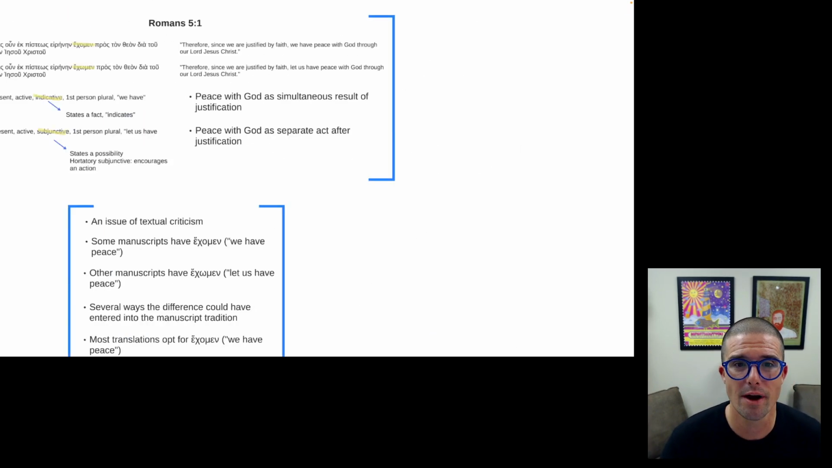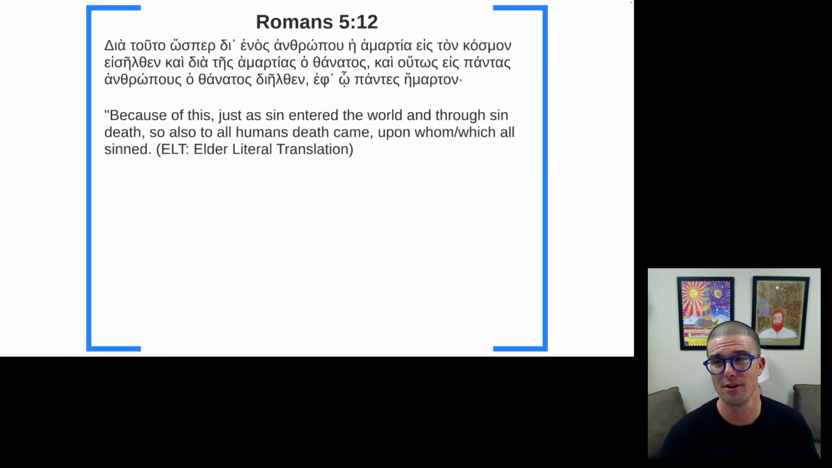All right, one more exegetical issue. This one is another 11 verses down in Romans chapter 5, at Romans 5:12. Once again, I have reproduced the Greek, even if you don't know Greek, and I have produced what I call the ELT, the Elder Literal Translation. This is not to say that this is the translation I would go with for this particular verse, but it is a way for me to present the text to you very literally.